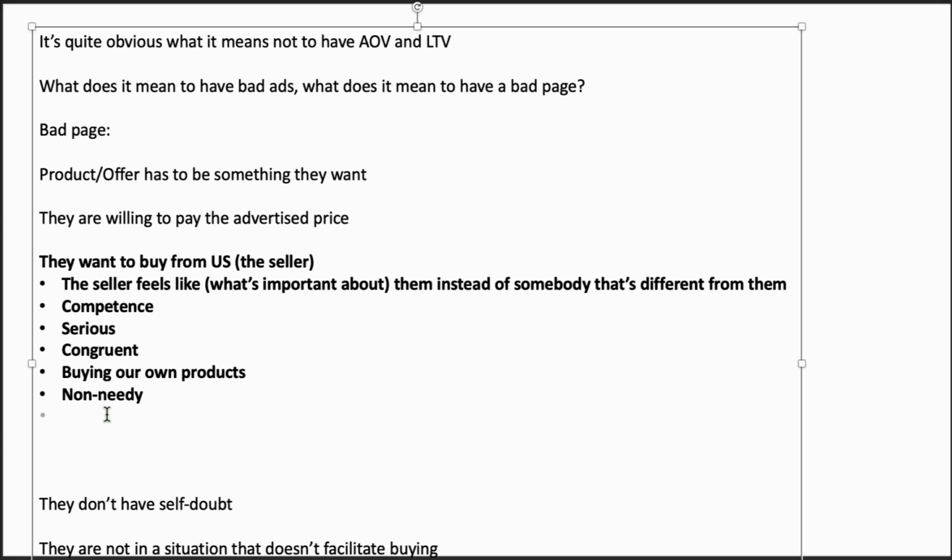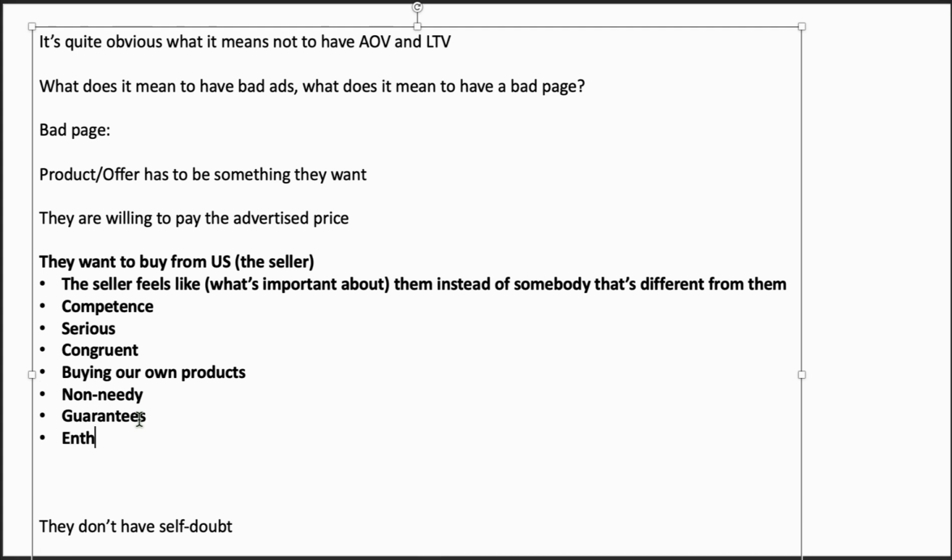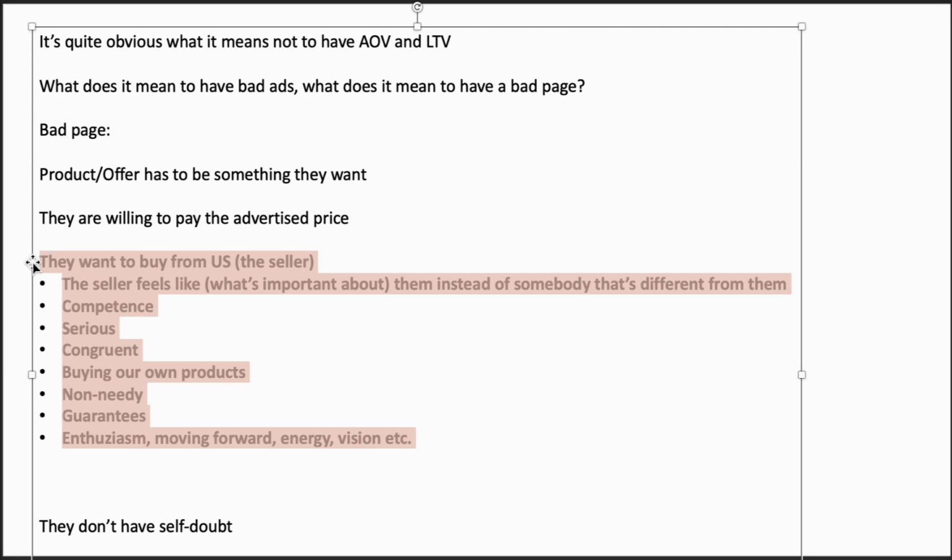Okay, then what else do we have? We have, oh, of course, the fact that he doesn't have guarantees, right? So if they don't have guarantees, well, there's room for improvement by adding guarantees. Okay, right. And of course, there's enthusiasm, or as David Mills calls it, moving forward. Energy, vision, etc. Right? So if the competitor doesn't communicate those, then there's potential for improvement, right? So these are the most important contexts that make somebody want to buy from us as opposed to from Amazon or from somebody else, right?